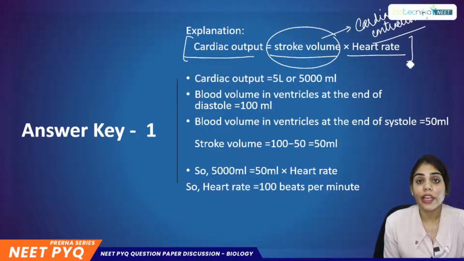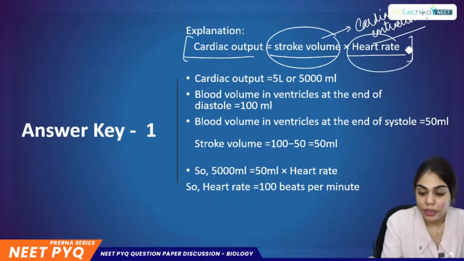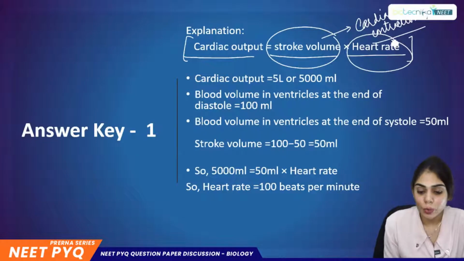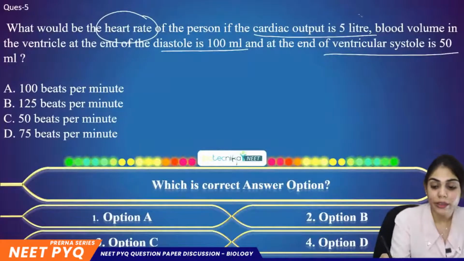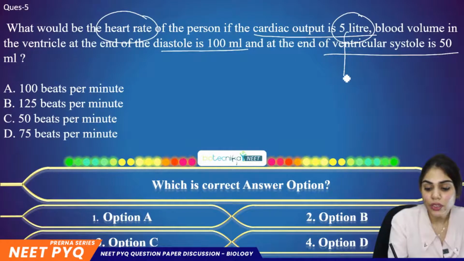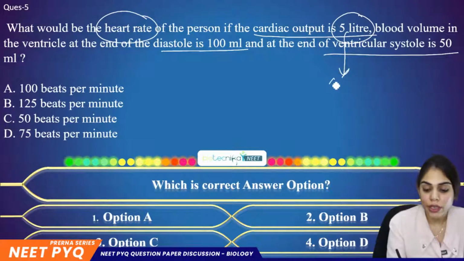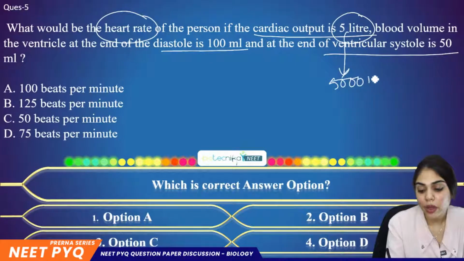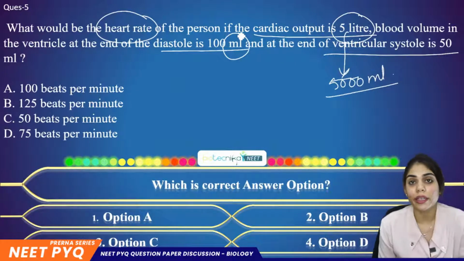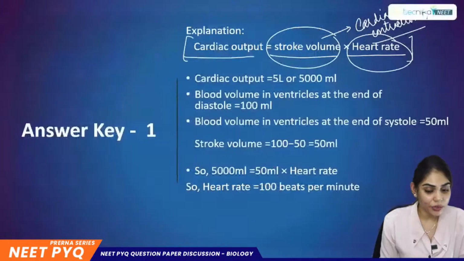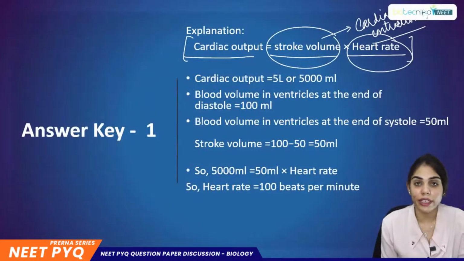Now here we have to answer about the heart rate. That means the values for cardiac output and stroke volume are given. The value for cardiac output is 5 liters. If I convert this 5 liters into ml, it will be 5000 ml. Why am I converting it into ml? Because the other values are in milliliters itself, so we have to convert this liter into ml.